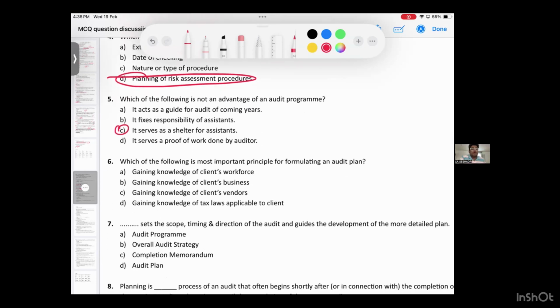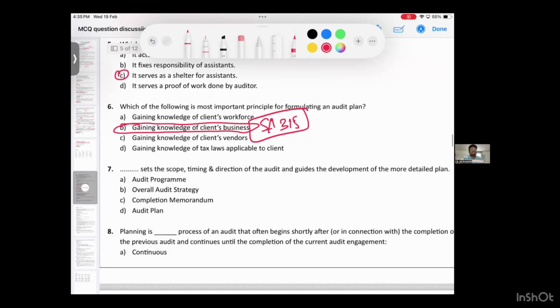Sixth question, which of the following is the most important principle for formulating plan? Gaining knowledge of client's workforce. What will I do after knowing that? Gaining knowledge of client business. Yes, that has to be known. Client business has to be known or not? So option is B. Understanding client's business. Can you tell me which standard on auditing it is? SA 315, which sets the scope, timing, direction of the audit and guides in development of plan. What do you do to be able to make the plan? Strategy. So option number B.